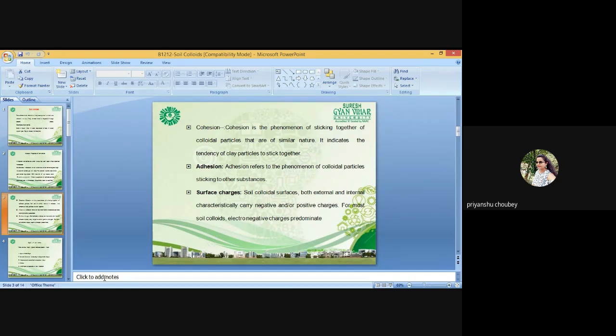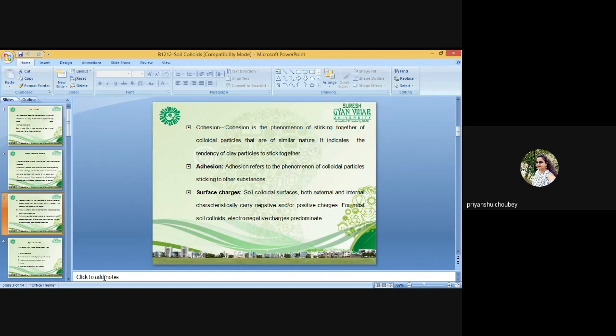Isomorphous means the same size. So the charge is one less than the substituted cation. Before the substitution, the structure is neutral. So when a cation of charge n plus is substituted by another cation of n minus 1, there will be an excess negative charge of one equivalent in the cell structure.